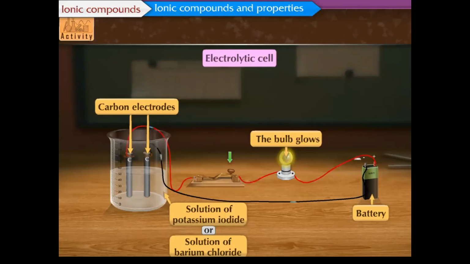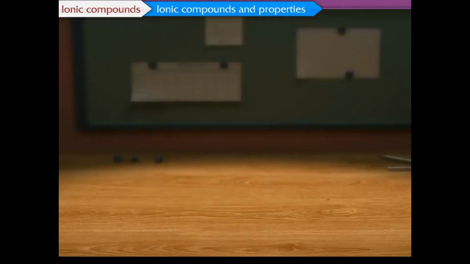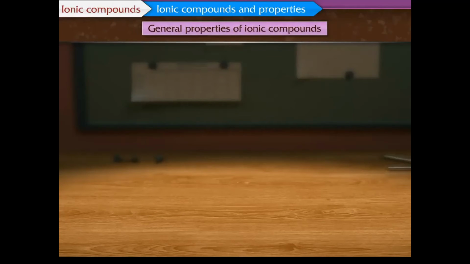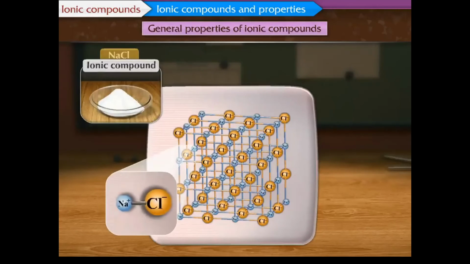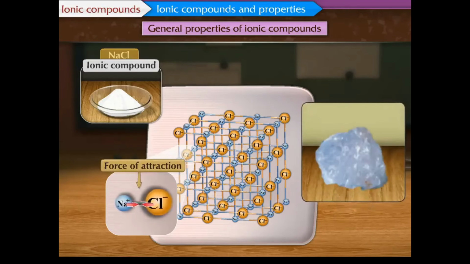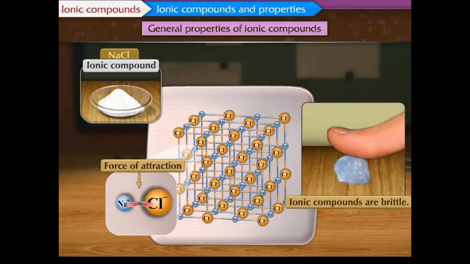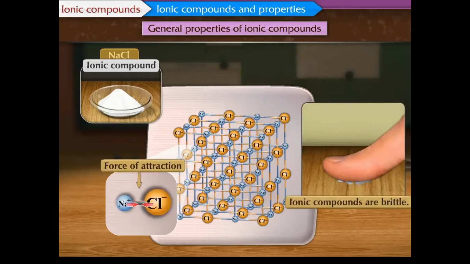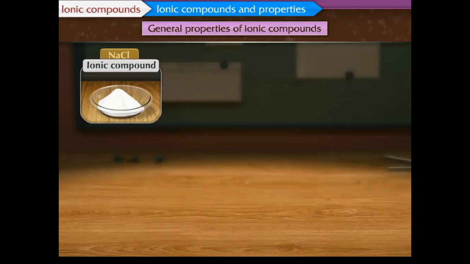Now, on the basis of these activities, let us summarize the properties of ionic compounds. General properties of ionic compounds. Ionic compounds exist in the solid state because the positively and negatively charged ions are held together by a strong force of attraction. This also makes them hard. Ionic compounds are brittle and are broken down into pieces by applying pressure.